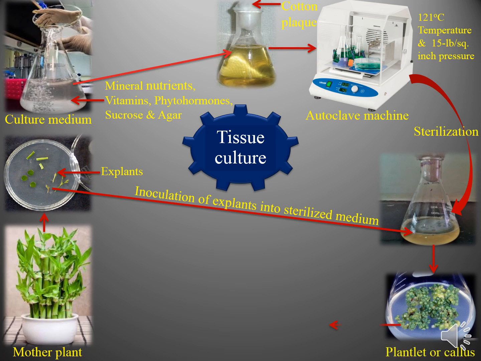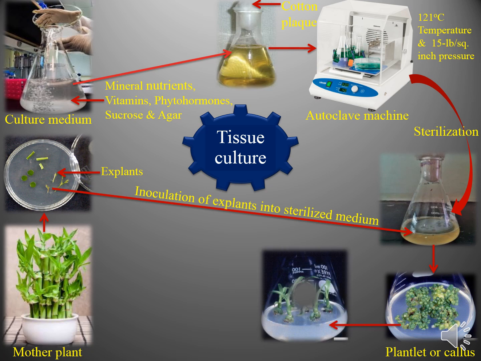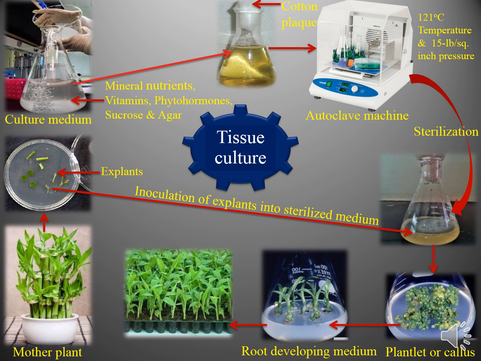For the development of root, these plantlets are to be transferred into root developing medium. This one is root developing medium, and in this medium, from these plantlets, roots will be developed, and after that, in the final stage, these plantlets are to be transferred to the natural environment or field level for adaptation. And this is all about tissue culture.